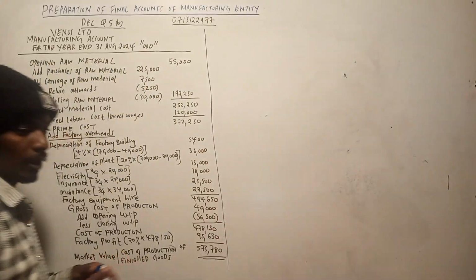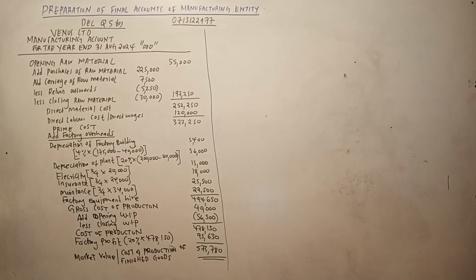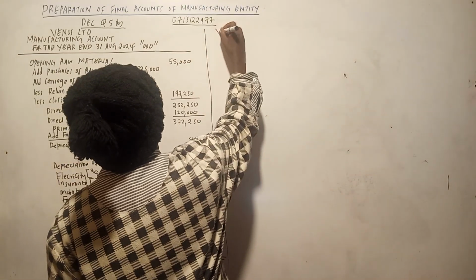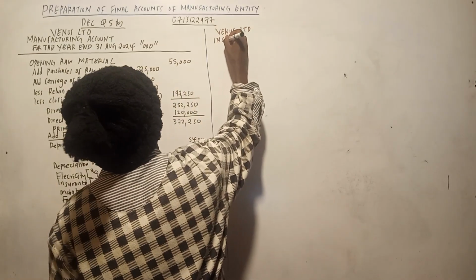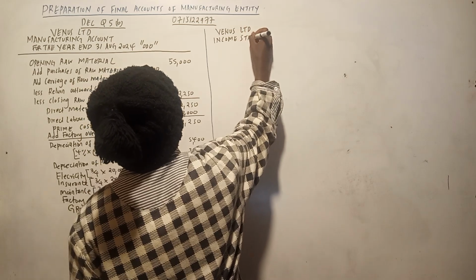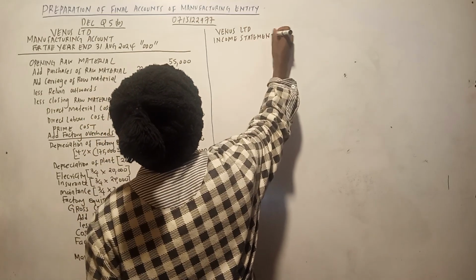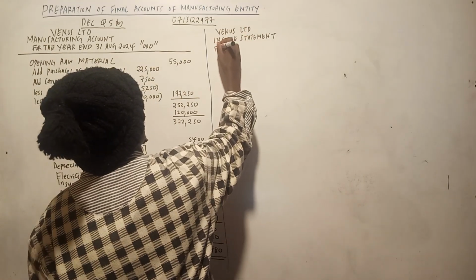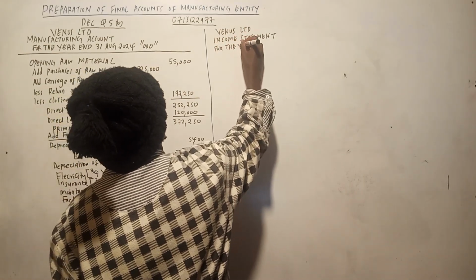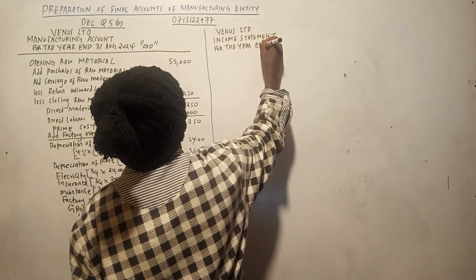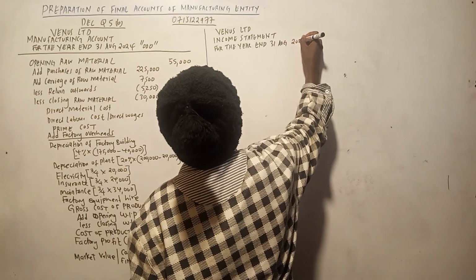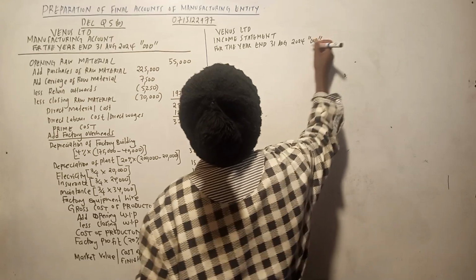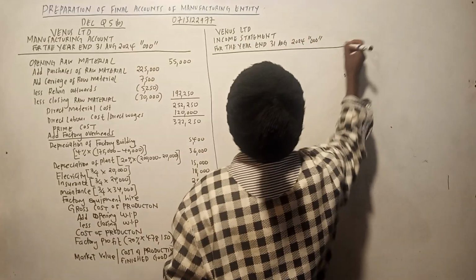I think now we can concentrate on the income statement. Venus Ltd, income statement for the year ended 31st August 2024. Also in thousands.